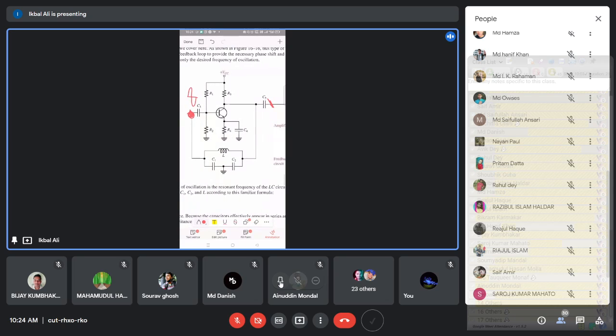At that point you are getting the amplified output of this CE amplifier circuit. How does it look? It will be this much. So this is the amplified output you will get at the output side. So this is the output of the particular amplifier. Here you see that the output is just the opposite of the input.